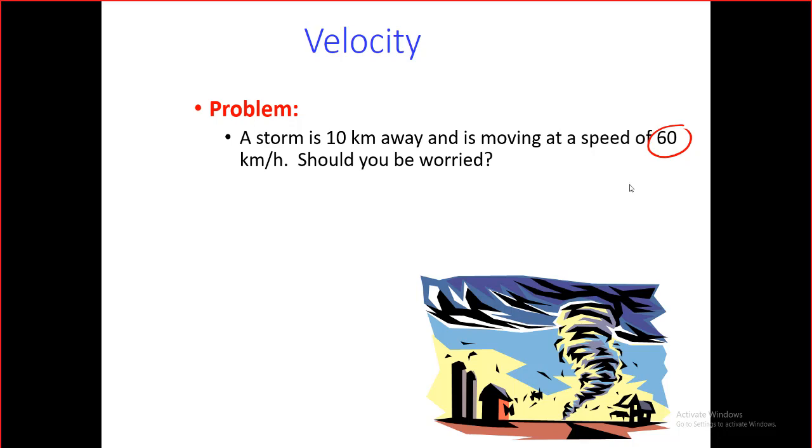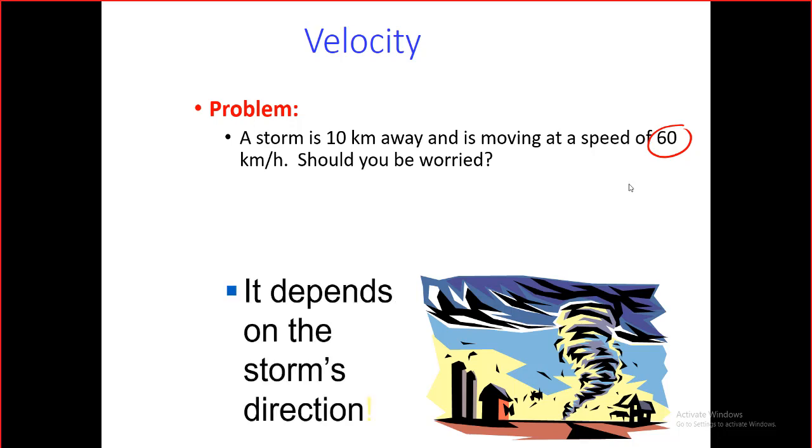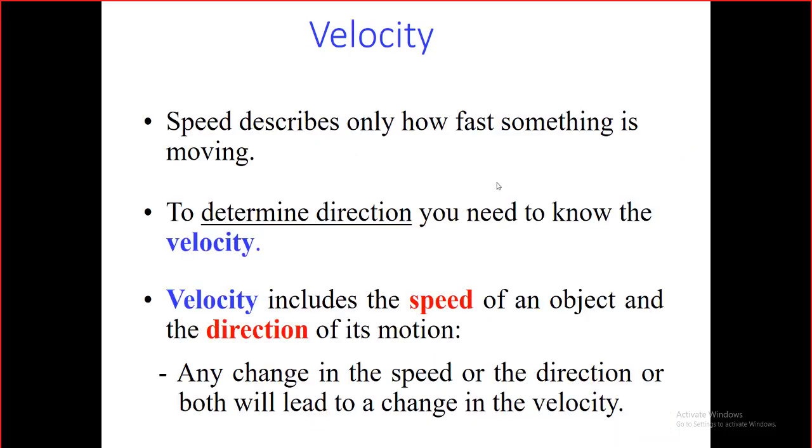So the right answer should be, it depends. Why does it depend? Because simply we don't know the direction. What we have here is the speed. If we know the direction, we will have general information about this hurricane, and it will be very valuable. So the velocity is more general than the speed.